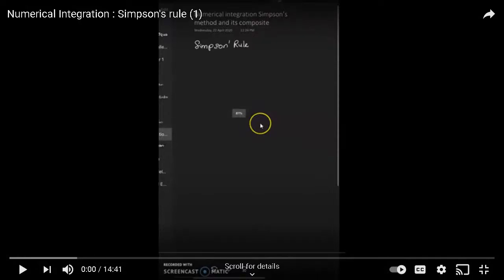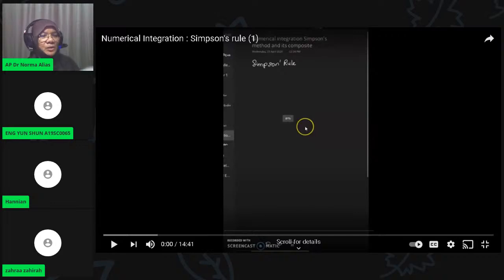Hanyan, Zara, and Yun Shun also have the books at page 137.